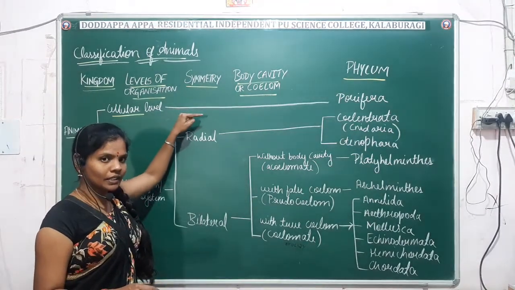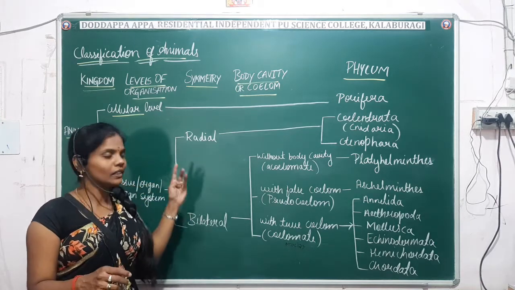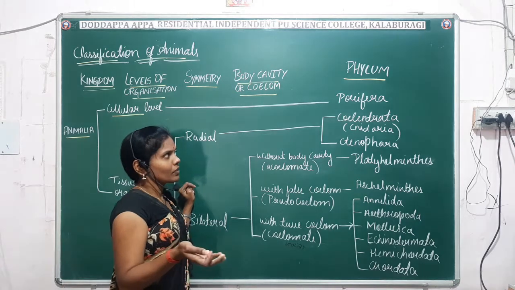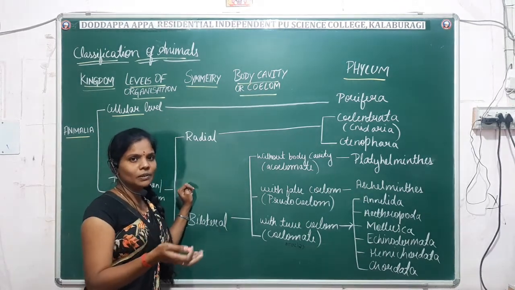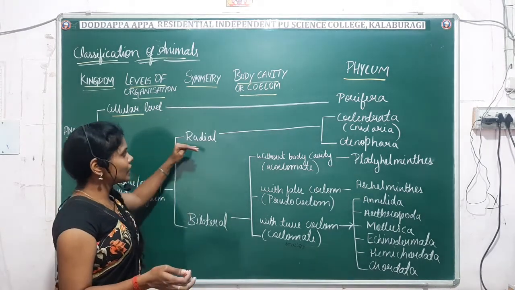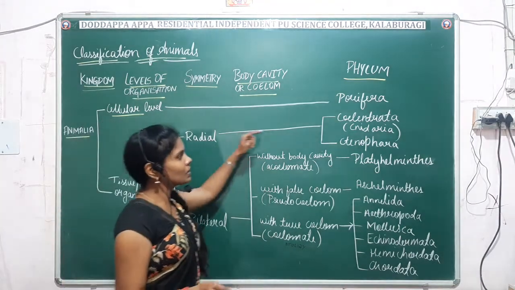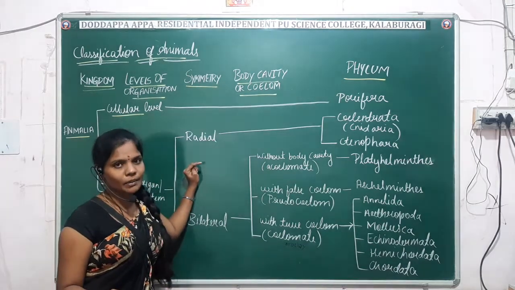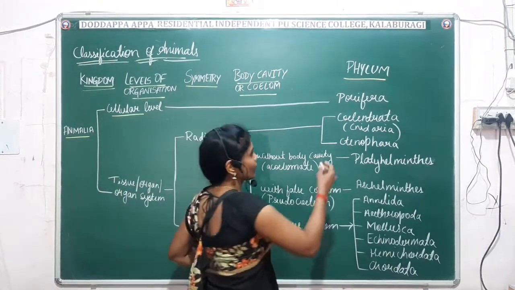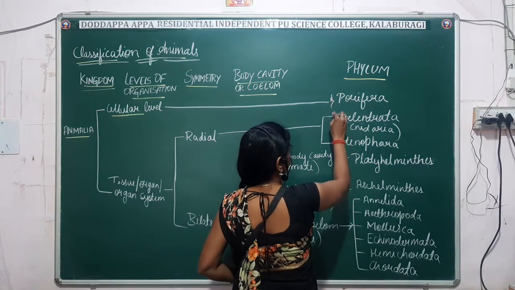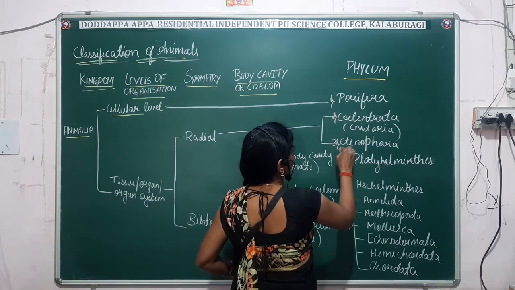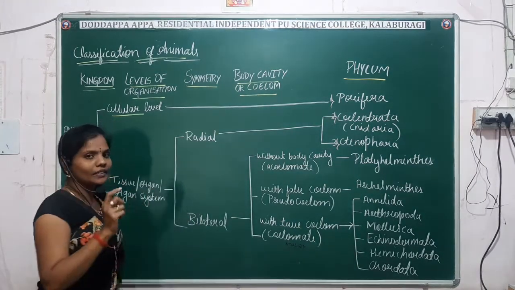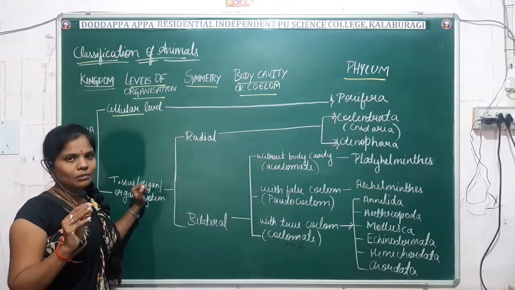Fine. Next comes the symmetry. In symmetry you have studied three types: asymmetrical, radial symmetrical and bilateral symmetrical. So generally poriferans are asymmetrical and they also sometimes exhibit radial symmetry. Then when it comes to radial symmetry, phylum Coelenterata and Ctenophora exhibit radial symmetry and they exhibit tissue or organ system level of organization.